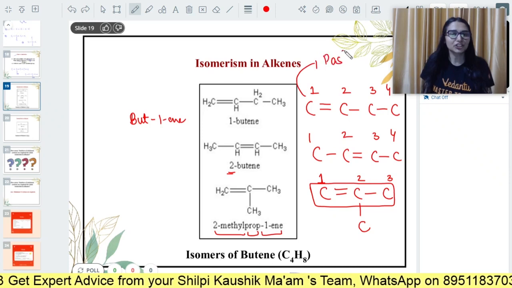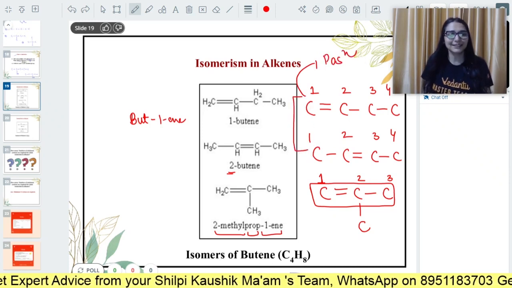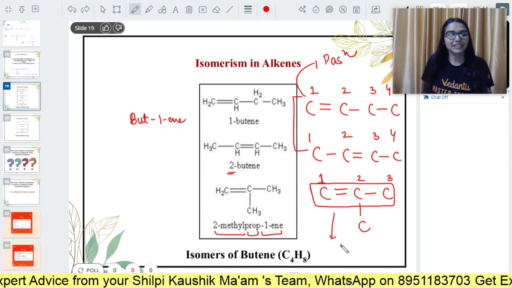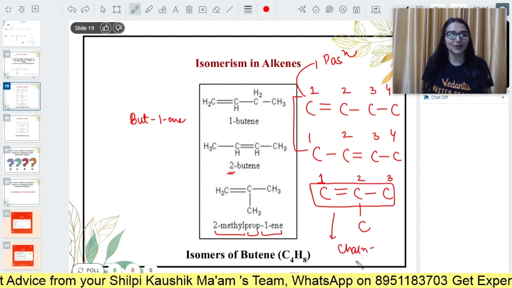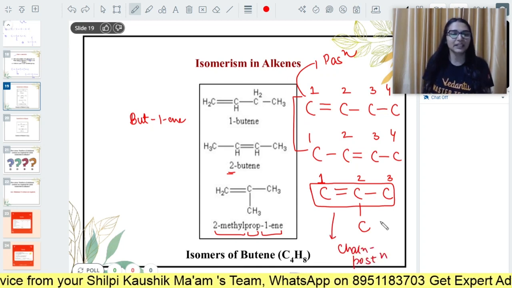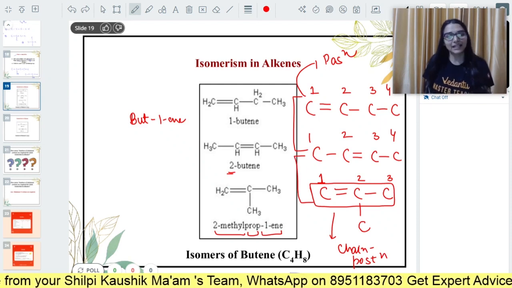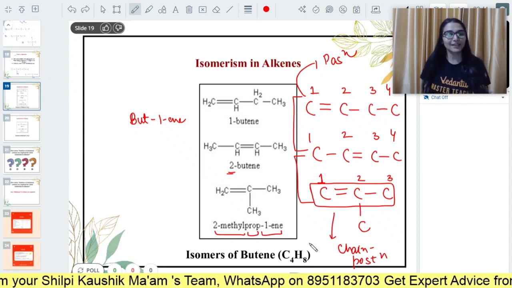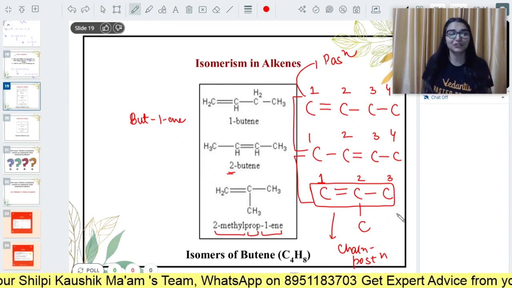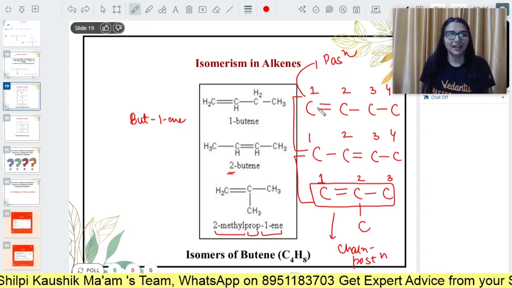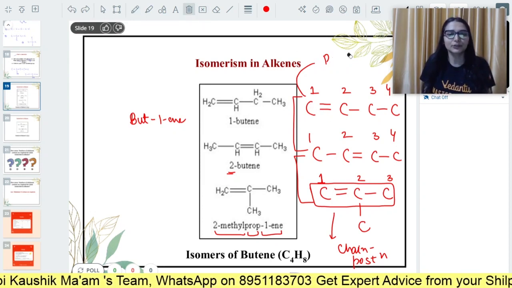Now look, what kind of isomer was this? This is a position isomer. These two are position isomers. This is a chain isomer. Okay? The relation here would be, if you see second and third, what is the relation, and first and third, what is the relation? Chain, position. Yes, sorry, these ones, I'll tell you clearly, there was a little confusion.